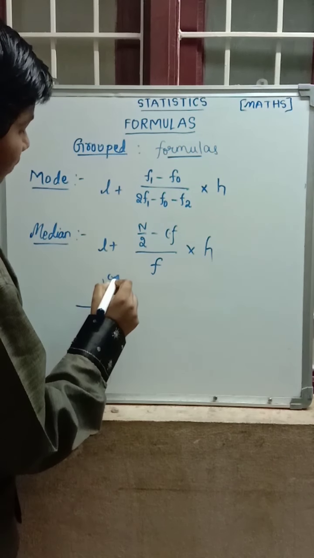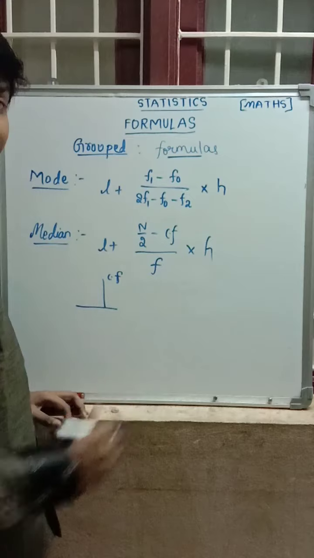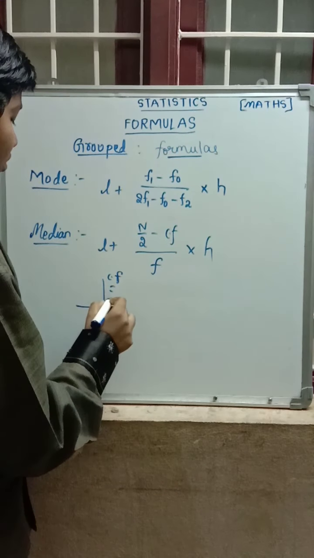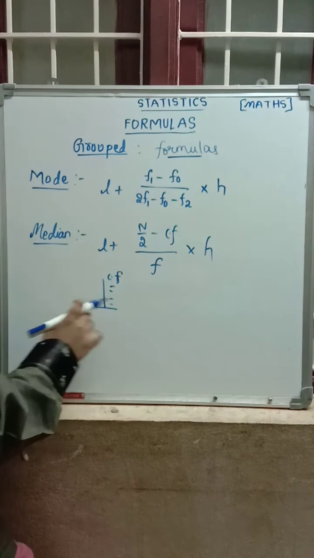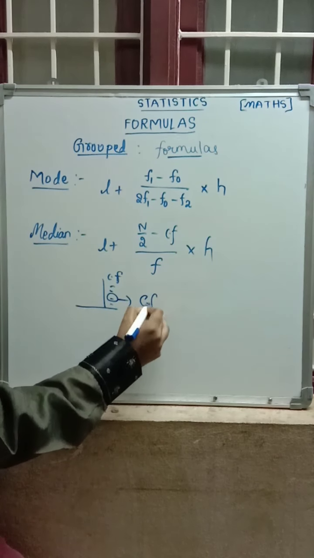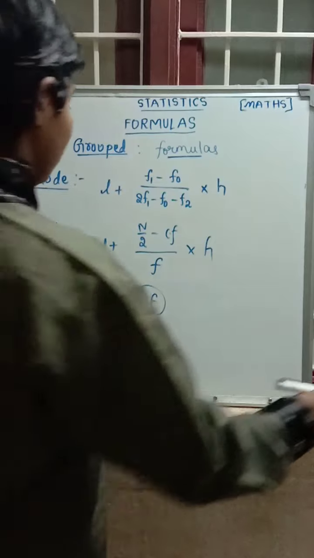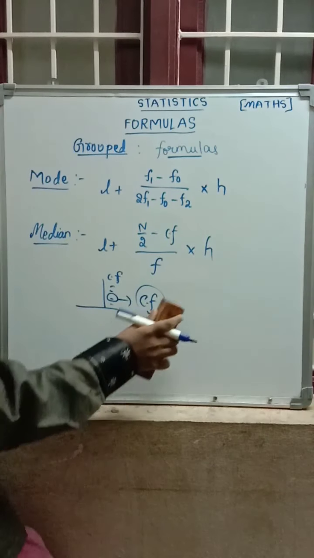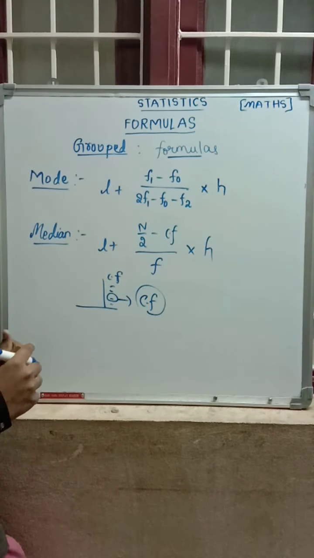These are the classes, and these are the cumulative frequencies. Suppose here we have drawn the line; then the number above it is the cumulative frequency we have to take. h is the class size and L is the lower boundary.